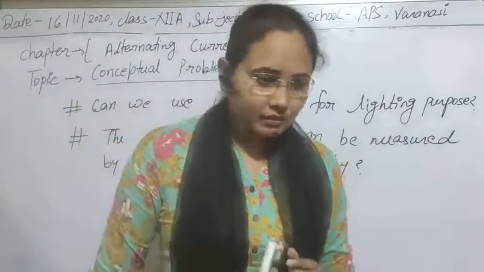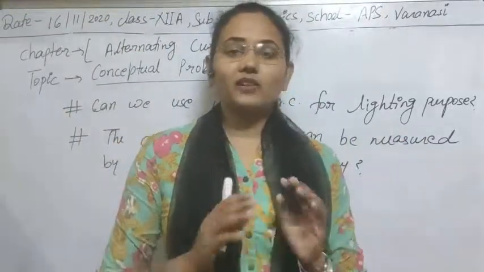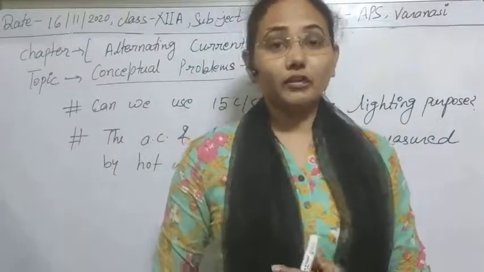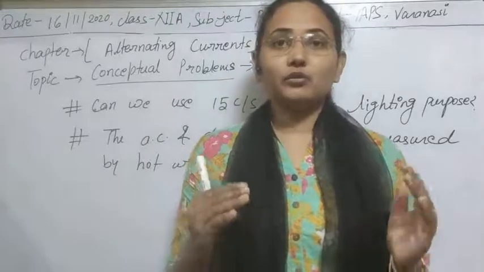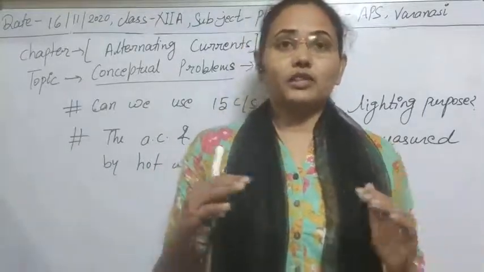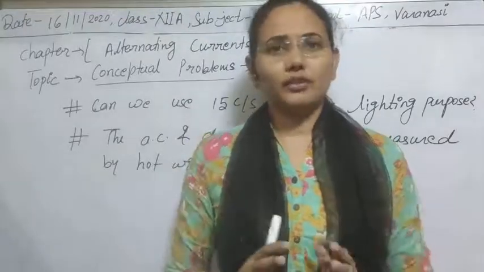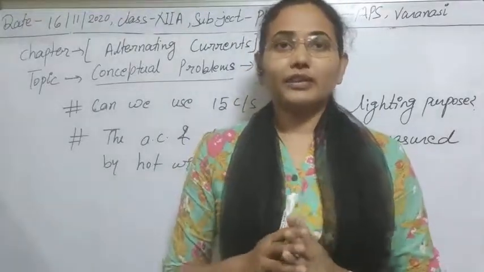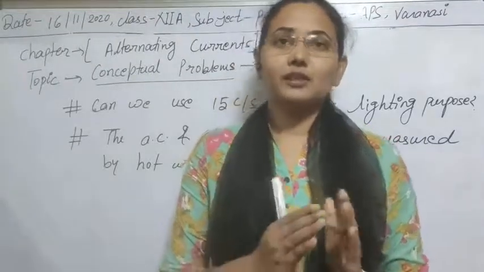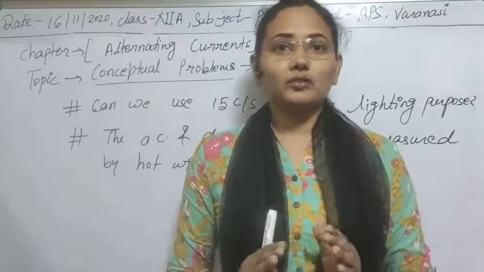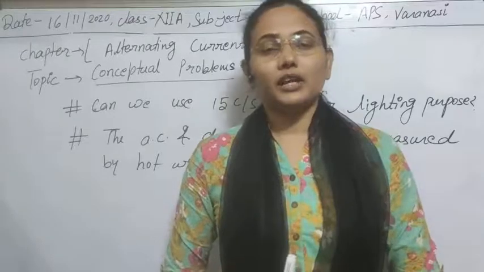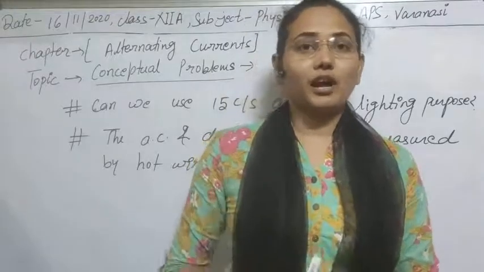In the same manner, we choose the frequency for lighting purpose in our daily life. We are using 220 volt and 50 hertz frequency, or 60, whatever we are using. For that frequency our persistence of vision is very low, meaning we cannot observe the positive and negative fluctuation in the currents due to the half cycles.